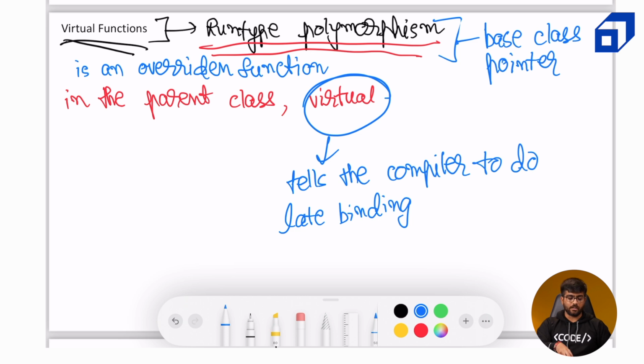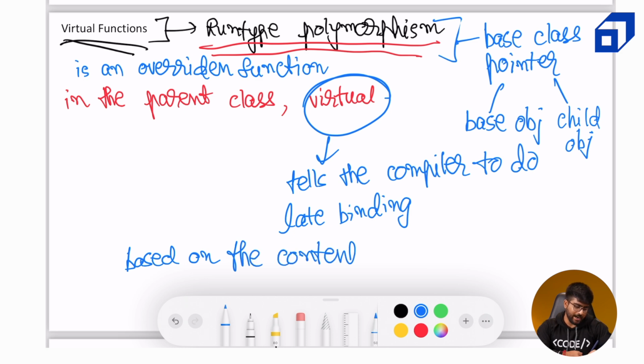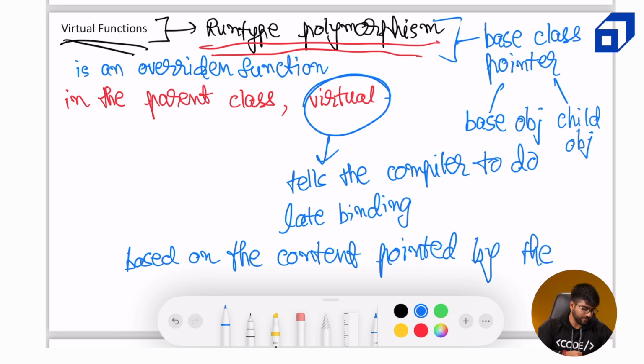Now a base class pointer can point to both a base class object or a child class object. Okay, and a call is taken at the runtime. If it is a base class pointer, then what function we should be calling is decided based on the content pointed to by the base class pointer.